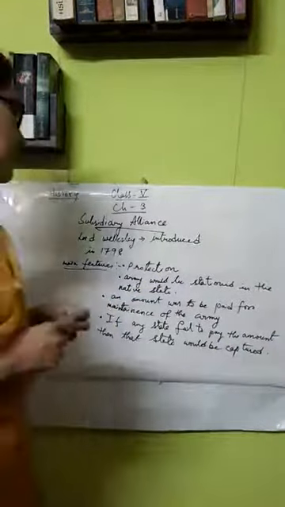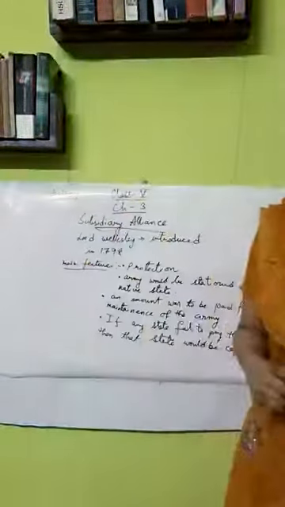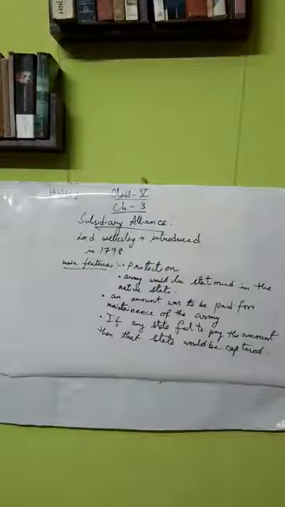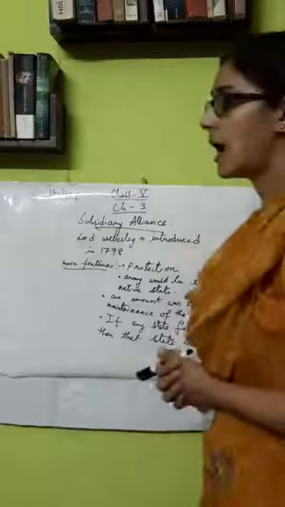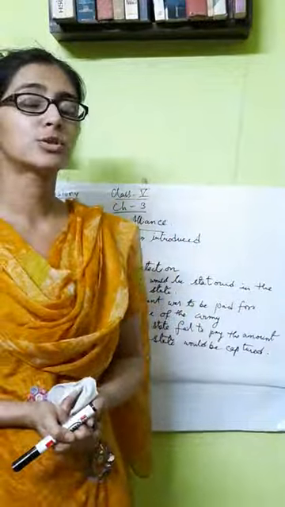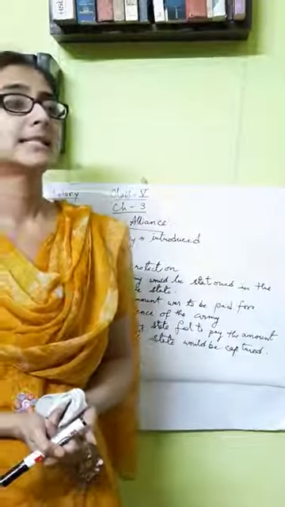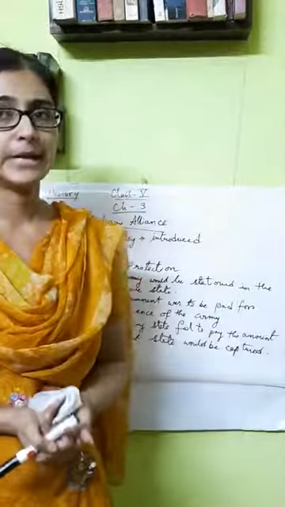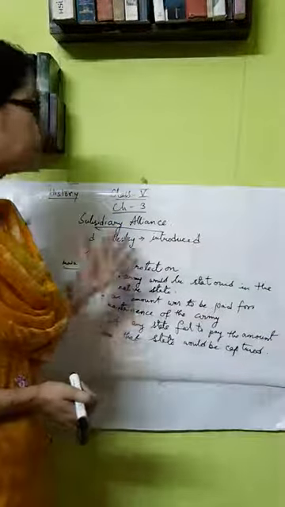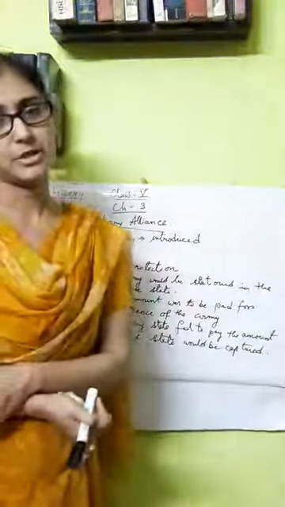Now what we see is that it was said that if any state failed to pay the amount that was fixed, then that state will be captured. Here also there was a trick. When he is fixing the amount that needs to be paid to the company for maintenance of the army, the amount was fixed so high that often the states failed to pay, and when they failed to pay the amount for maintenance of the army, the state was captured by the British.